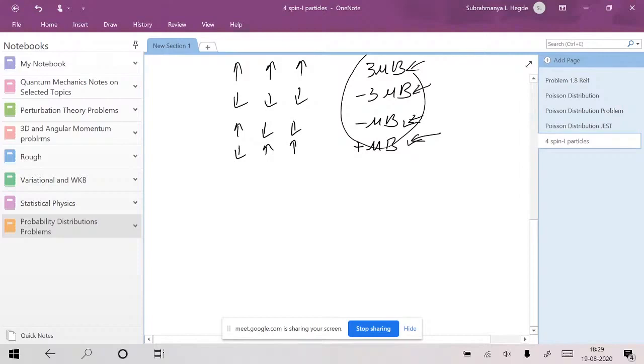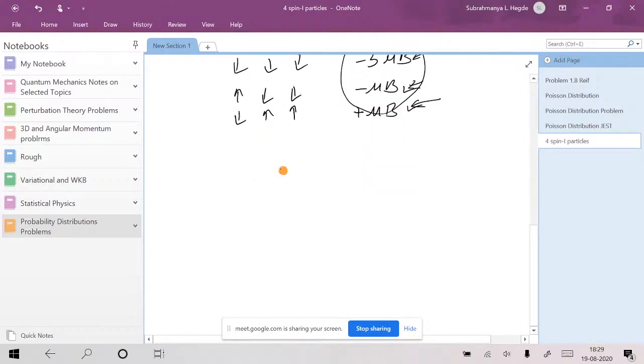Now, if we take any spin half particle, you have placed that one in an external magnetic field B, which is applied along the z axis. Okay, so then what will happen?